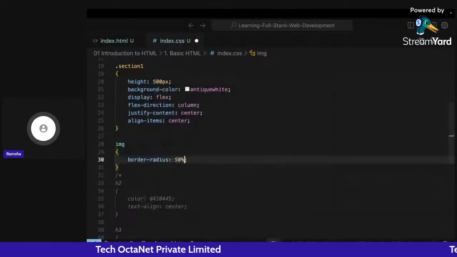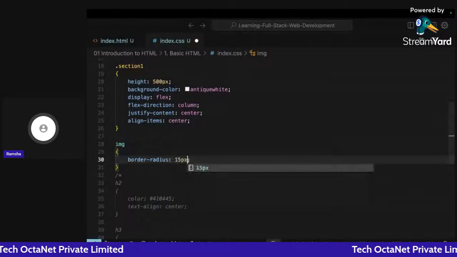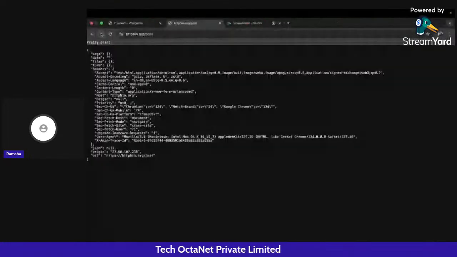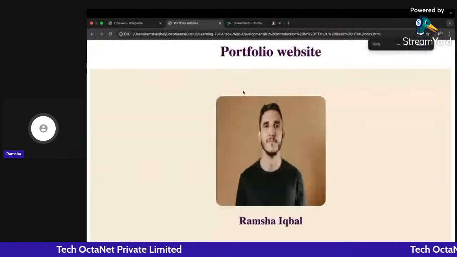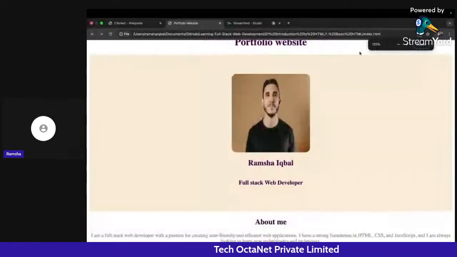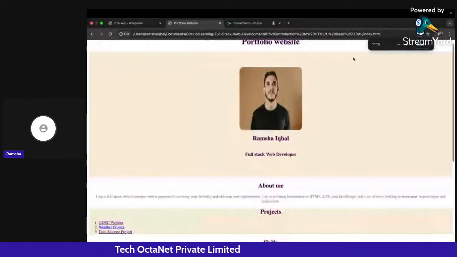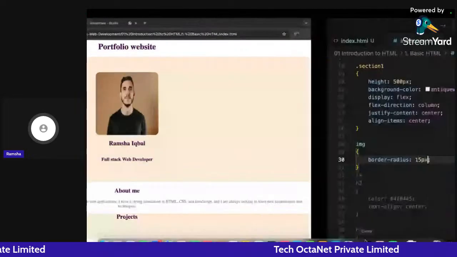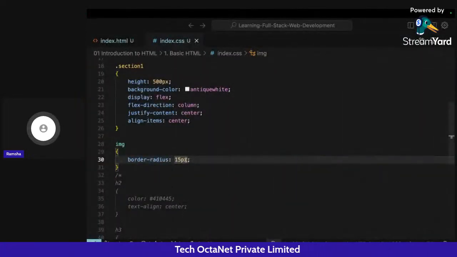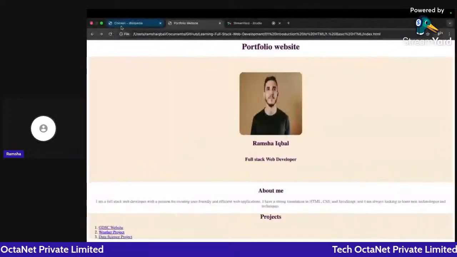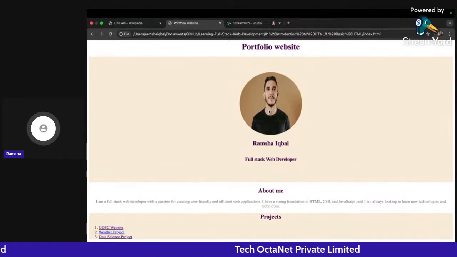If I write here simply, let's say 15 pixels for now to show it to you guys. So if I go back and click on refresh, you can see now, if I zoom it a little bit, the borders have been rounded now, right? The borders are a bit more rounded. So I want it to be in the circular format. For converting it into a circle, I am going to use percentage unit and I am going to convert it to 100%. Okay. So now border radius is 100% and now it's in a circular format, right?